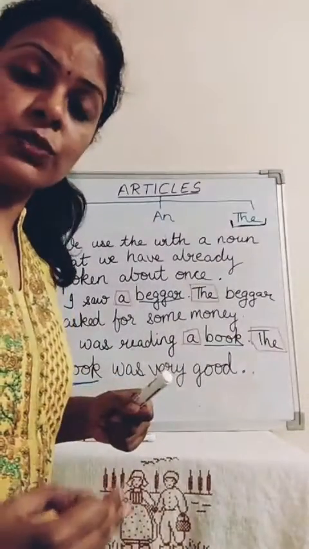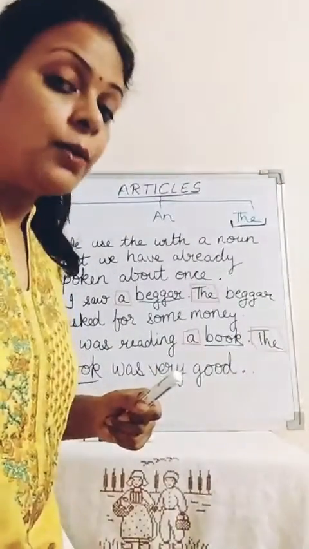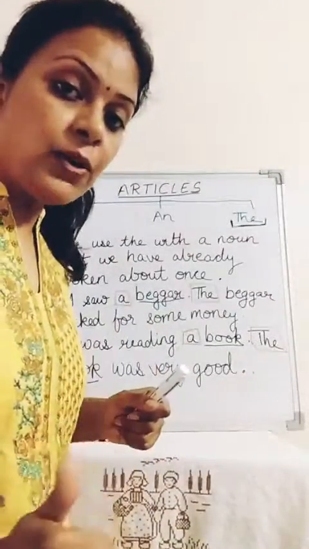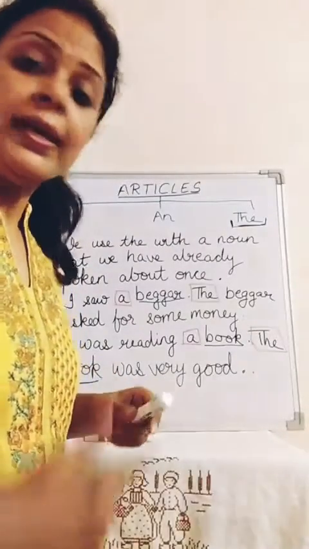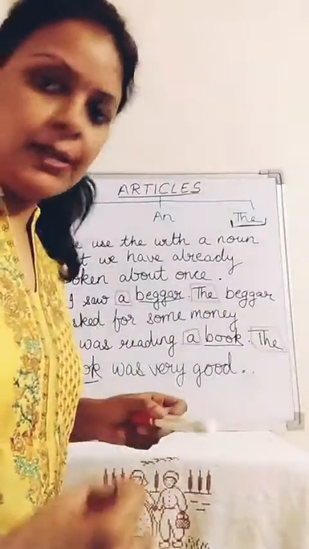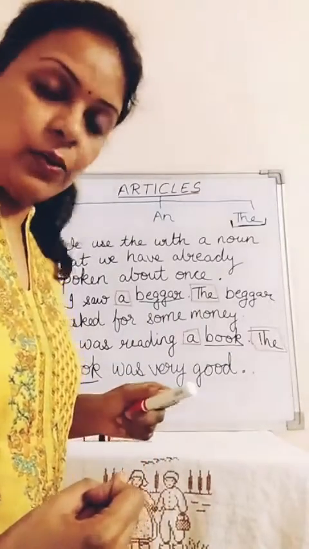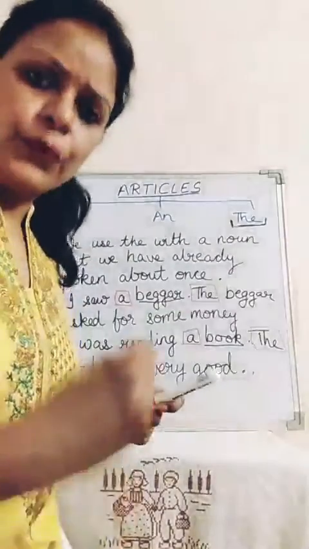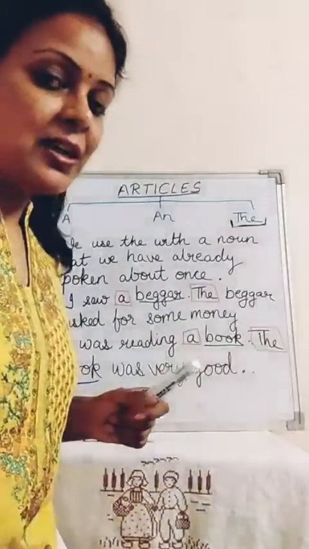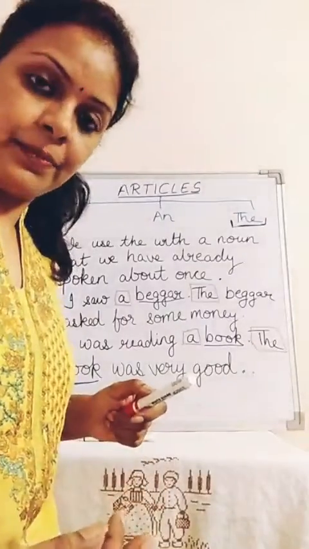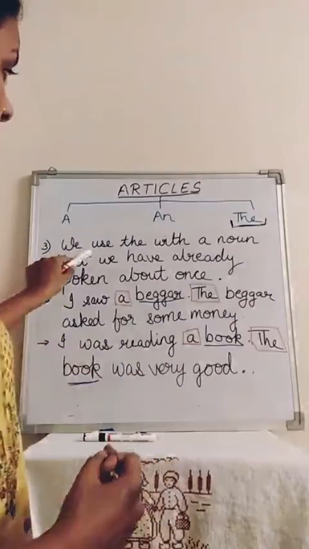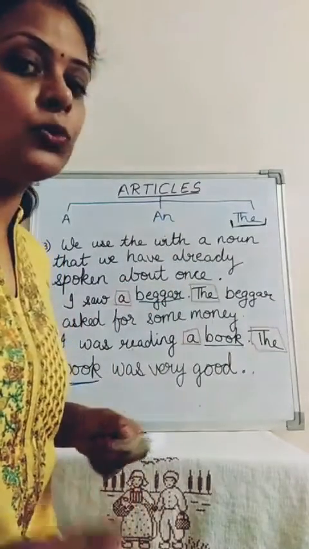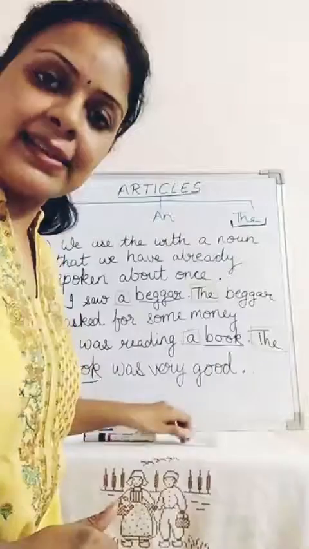An is used with words that begin with a vowel sound. These are the rules for a and an. Now comes the. The is used with all particular and unique things. Second, the is used with the names of rivers, holy books, and important buildings. Third, the is used with a noun that we have already spoken about once. I hope articles are clear to you all.